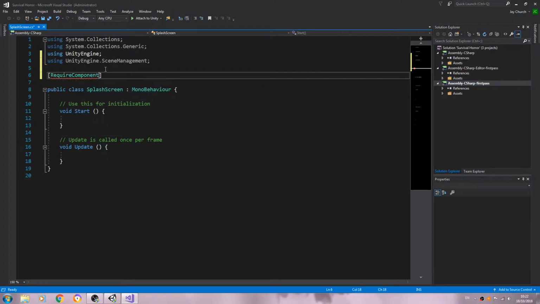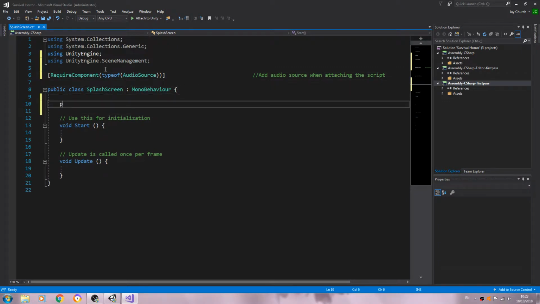Inside we'll say RequireComponent, open and close brackets, inside those brackets typeof, open and close again, of type AudioSource. And we'll put into comments: add audio source when attaching the script.